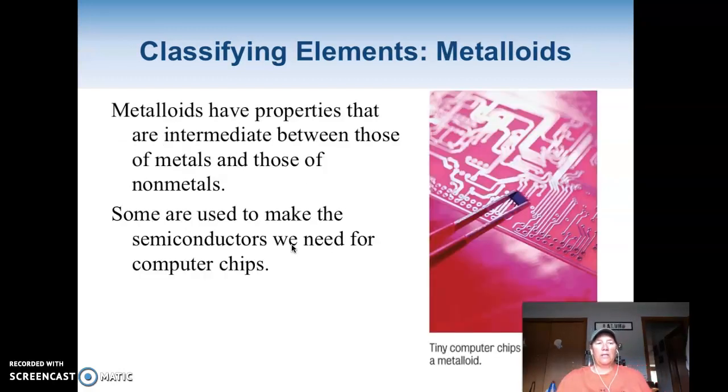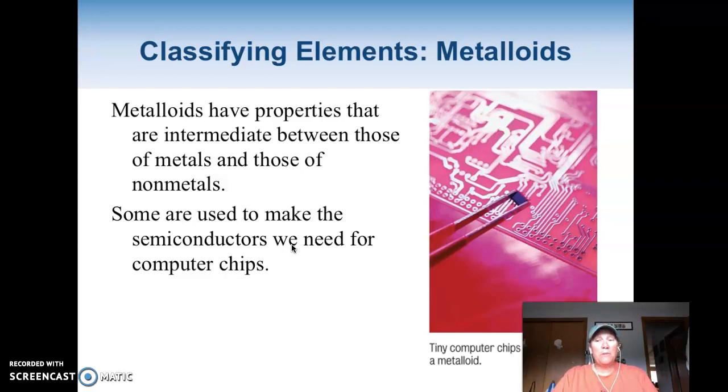And then we have the lovely metalloids, and we love metalloids because if we didn't have metalloids right now, we would not be distance learning. Metalloids are the things that we make all our computer chips out of, those semiconductors. The thing with them is, if you tried to make a computer chip out of a metal, the information would go through too fast and the computer couldn't grab it, the processor couldn't read it. But a metalloid allows stuff to go through it, but not nearly as fast. So we make all our computer chips out of metalloids, especially silicon and germanium. Those are the two big ones. And because of those, we have computers, we have cell phones, we have video games, all that fun stuff. And we wouldn't have any of that if we didn't have those metalloids.